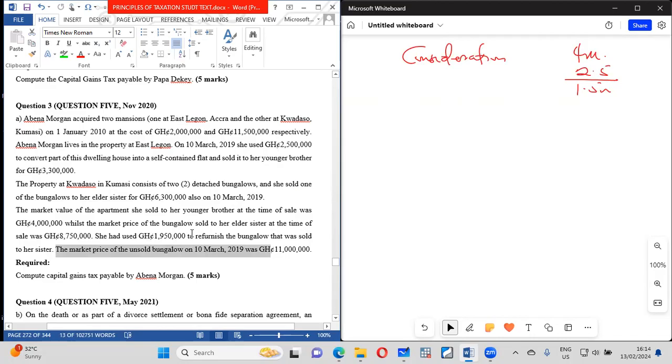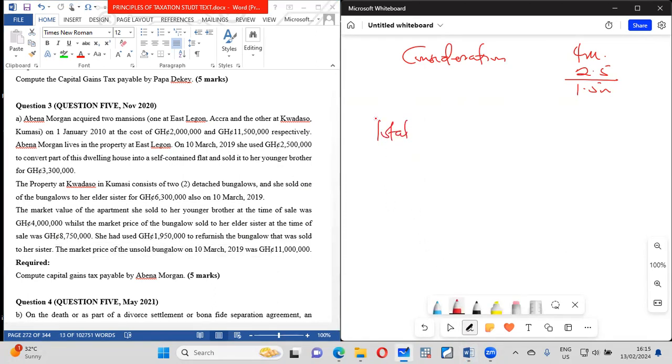There's a part that is being sold and a part that is not being sold. So the total value of that bungalow is 8750 million for the sold part, and the part that is not sold is 11 million. So in total, the bungalow is 19,750. The part that is being sold is a portion of this.